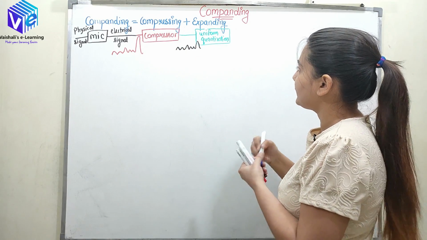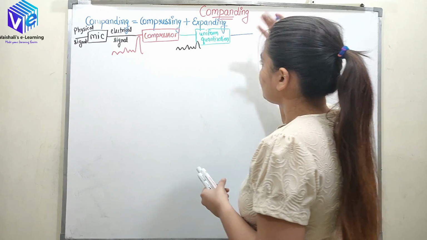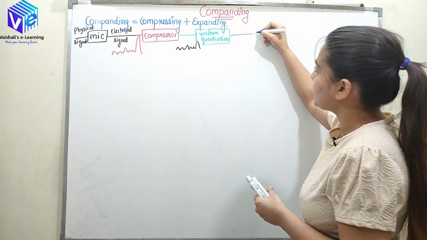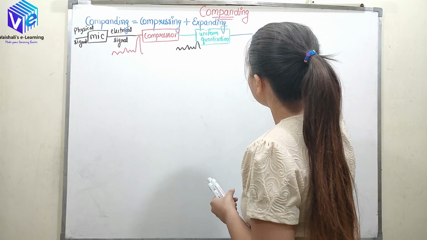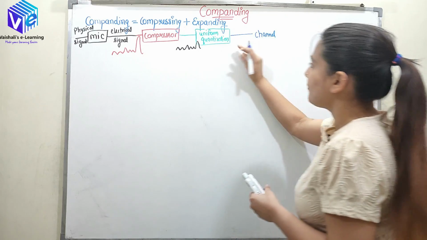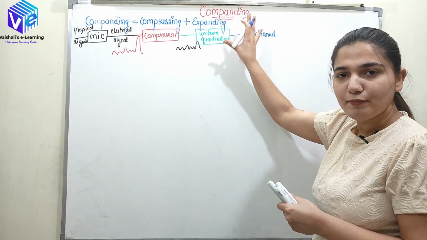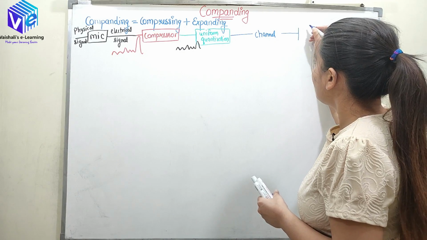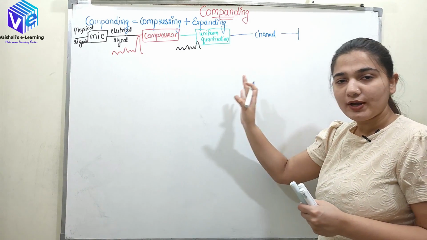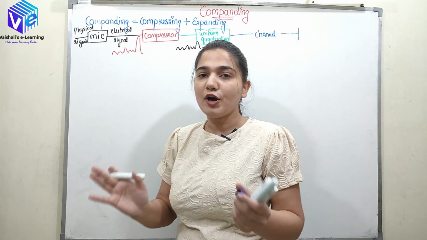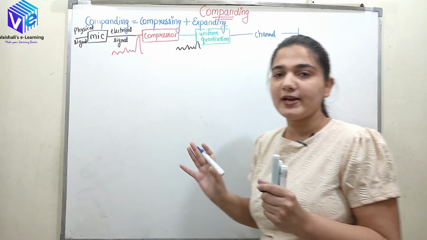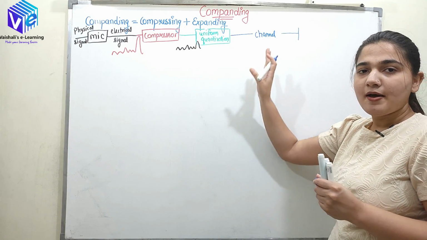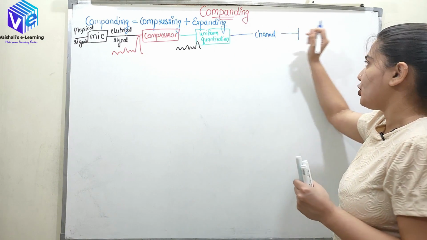After that it will go to the encoder, then it will go to the channel. Here I am skipping many blocks, I am just mentioning the important blocks for companding. After the channel it will go to the decoder. I am not mentioning the decoder, as again I am just mentioning the blocks which represent the companding process.